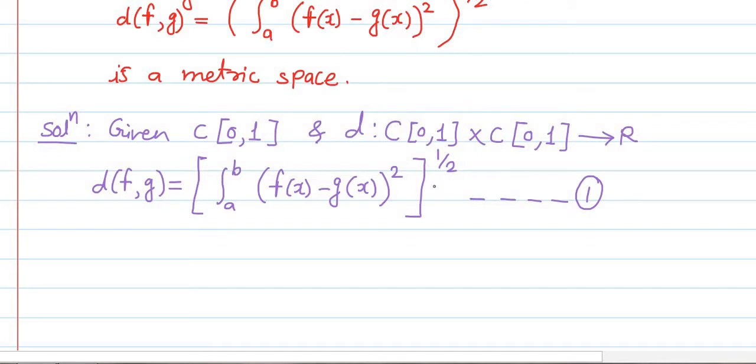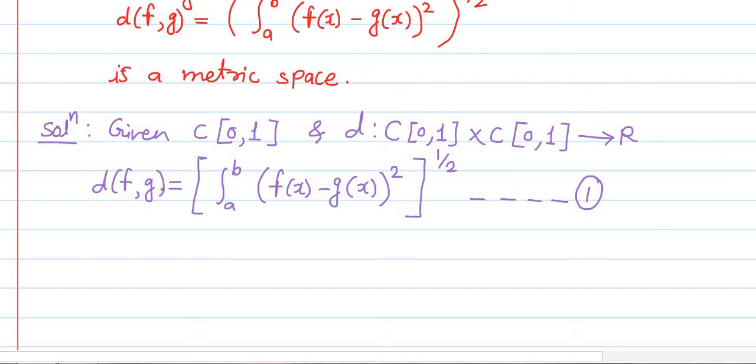Now the main thing that we have to show is the triangle inequality, which is the 4th condition. So we'll prove the triangle inequality. But as in the earlier example, before proving the triangle inequality we established one result, similarly here also we will establish one result by using which we will prove the triangle inequality. So let us proceed. First of all, we will obtain one important result.